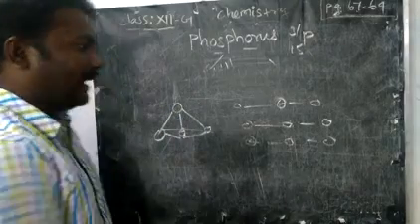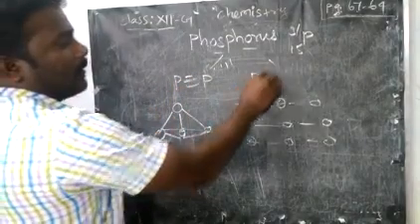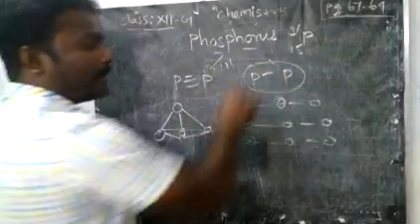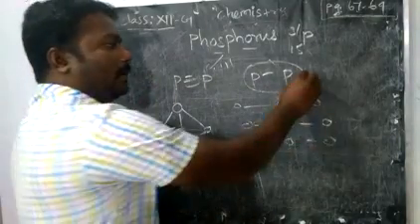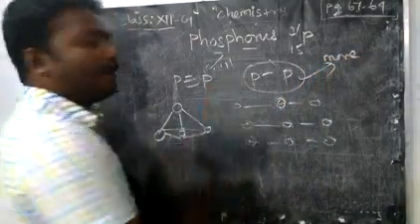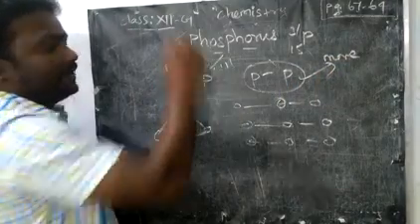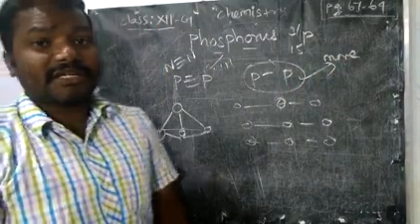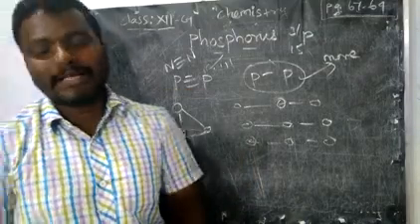Also, if you compare the stability of the carbon triple bond and carbon single bond, and the phosphorus single bond and phosphorus triple bond, the phosphorus single bond is more stable compared to the phosphorus triple bond, unlike nitrogen. Nitrogen has a more stable triple bond, but phosphorus is not more stable with a triple bond.